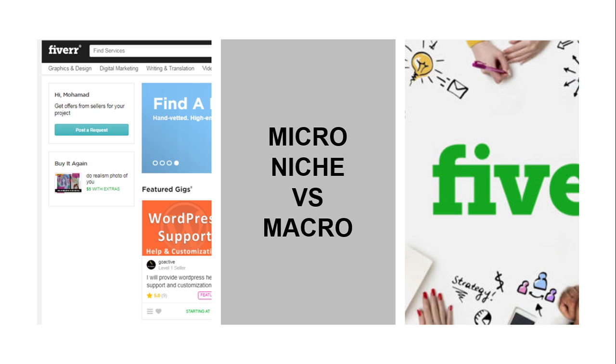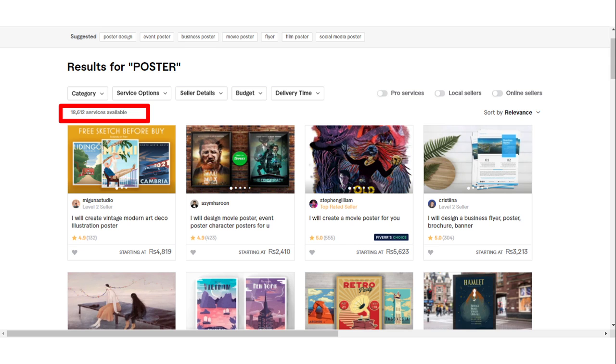The other thing we need to understand is, if you are a new person trying to get projects from Fiverr, instead of focusing on micro domains, focus on mini domains. So what is a mini domain? For example, if I go to Fiverr and type poster, you can see there are like 18,612 people offering their services.